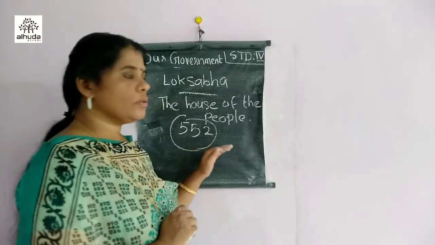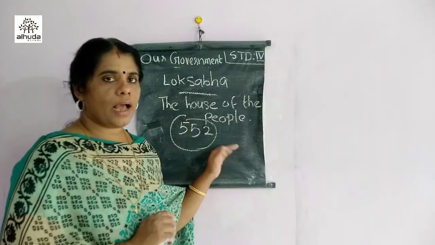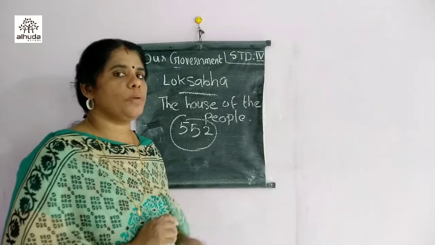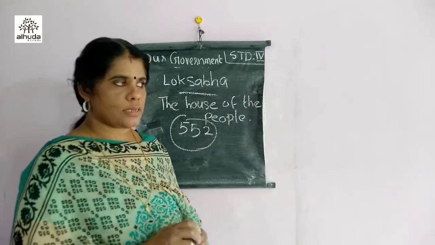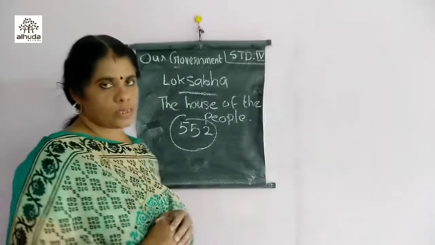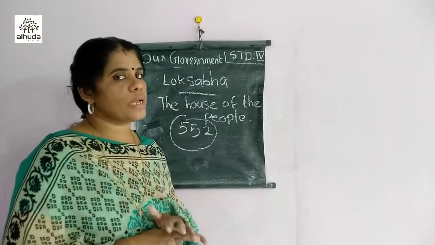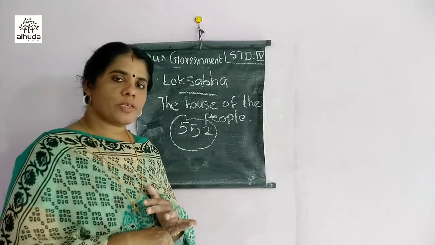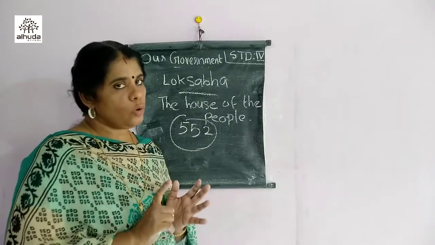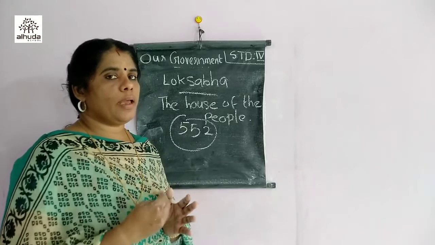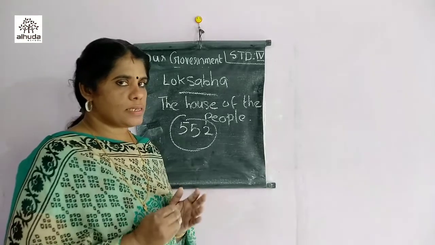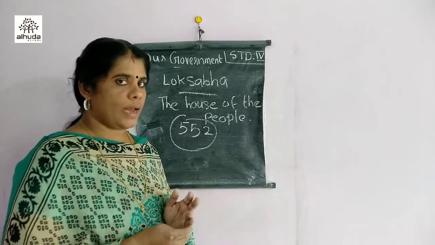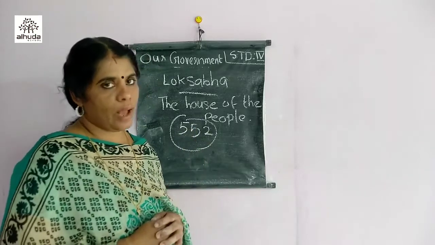And the people who are voting, the criterion is that their age should be more than 18 years. So this is about the Lok Sabha. Lok Sabha is known as the House of the People because the people elect the members of the Lok Sabha through voting, and those above age 18 can vote and select the people of Lok Sabha.